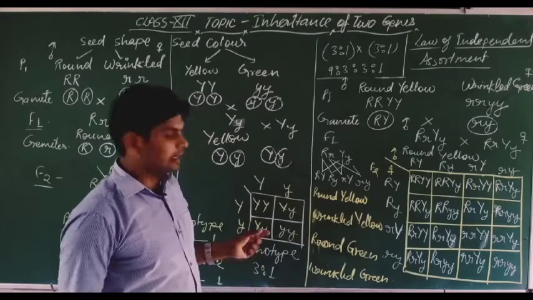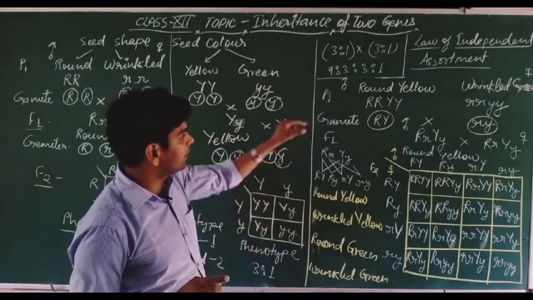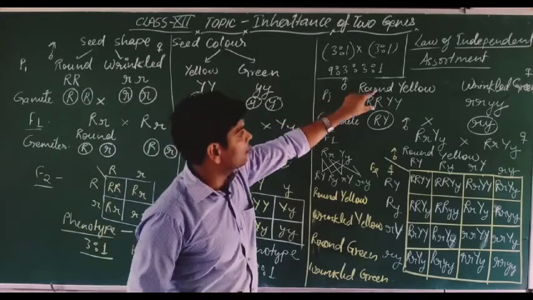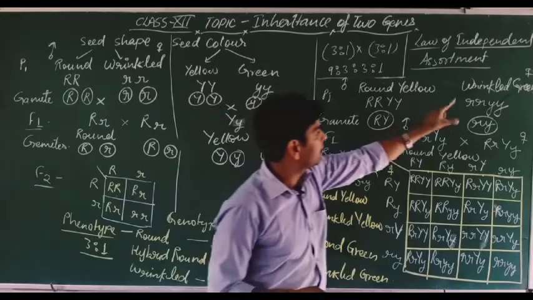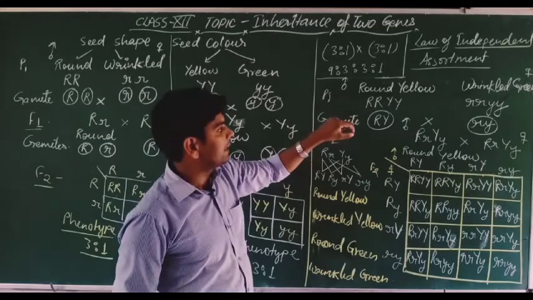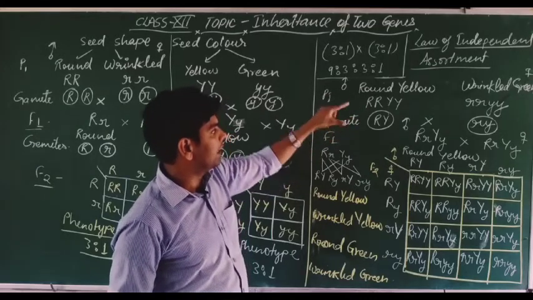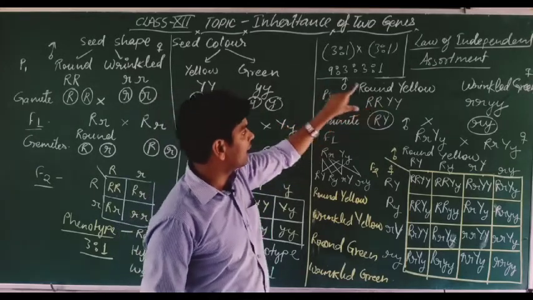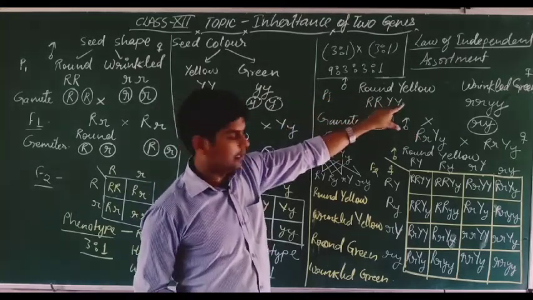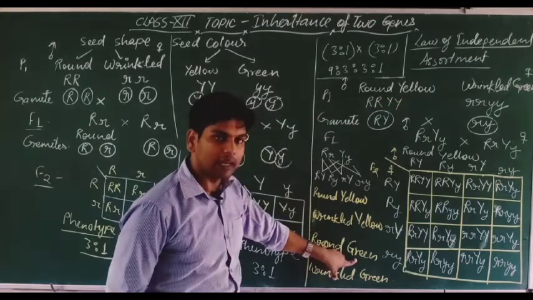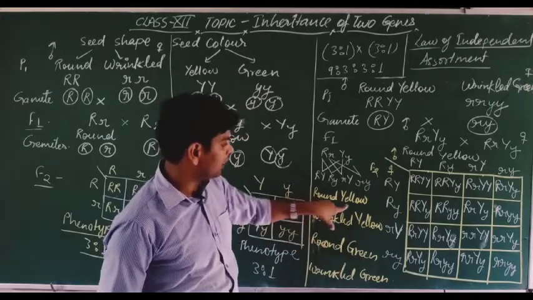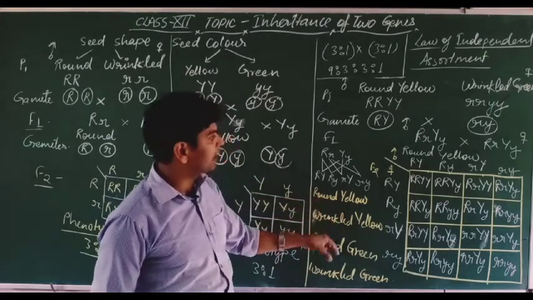What they are? Dear students, Mendel told in this law of independent assortment that the round yellow are the 2 traits of one parent, and wrinkled green are the 2 traits of another parent. So when these traits get mixed, they will mix independently. Round can go with the green, not always with yellow. Round can go with green, and also it can go with yellow. So independently they can go with another trait.